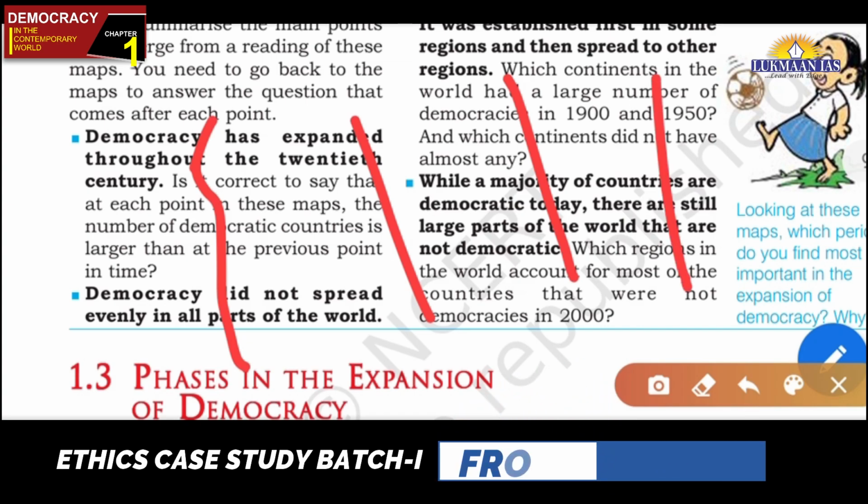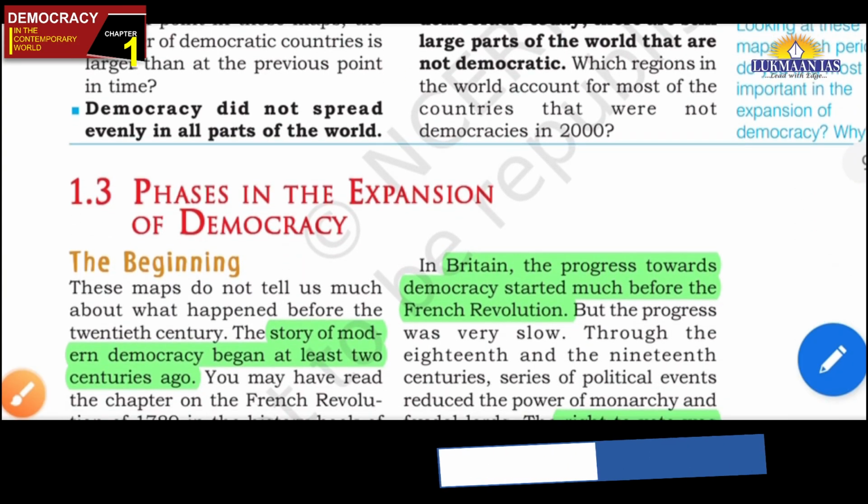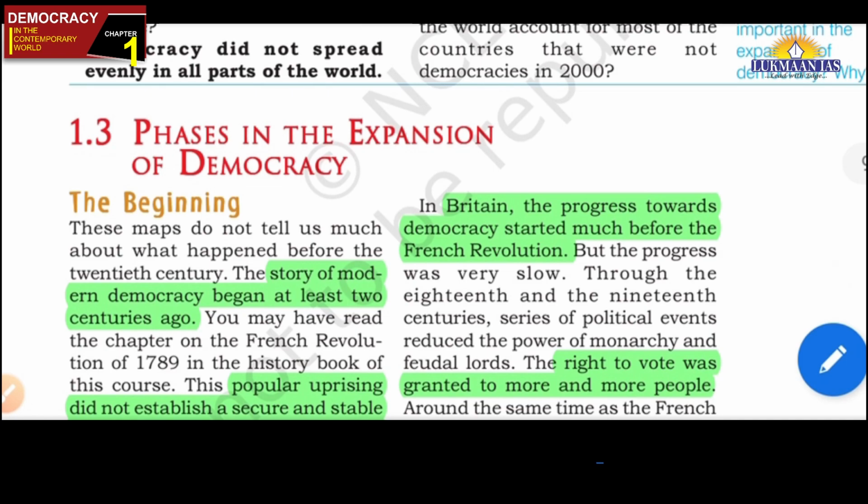Okay, so this is also not that very important. This third is phases in the expansion of democracy. Friends, this we will discuss a bit, and the next part, that is democracy in the world at the global level, that will be a very important part of this chapter, friends. So first let's discuss the phases in the expansion of democracy.